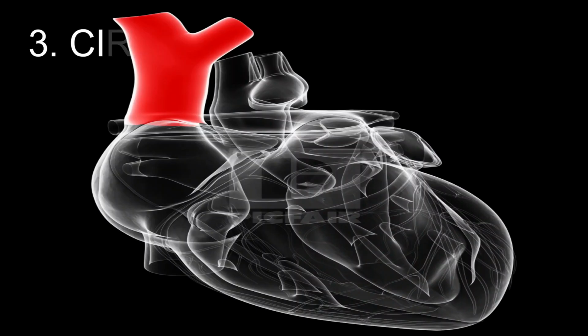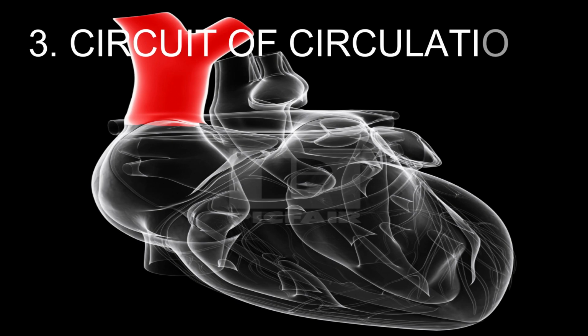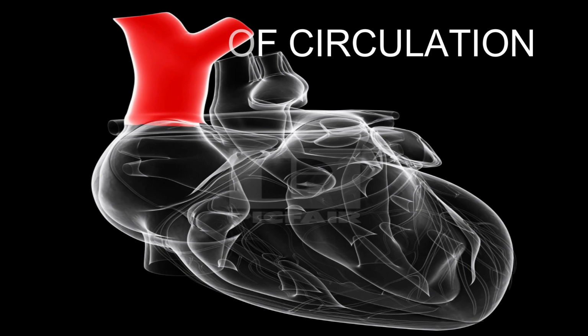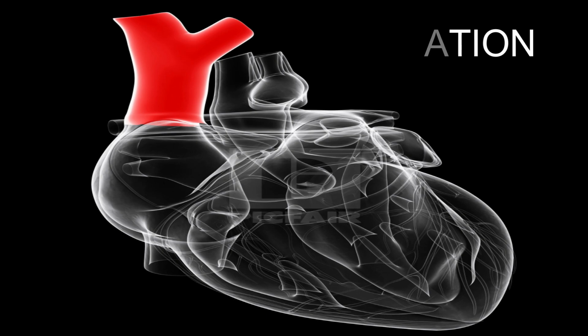We'll now step forward to the circuit of circulation in our heart. The right atrium receives the deoxygenated blood from the systemic circulation through the superior vena cava and the inferior vena cava. The left atrium receives the oxygenated blood from the pulmonary circulation through the left and right pulmonary veins. Blood passively flows into the atrium without passing through the valves.